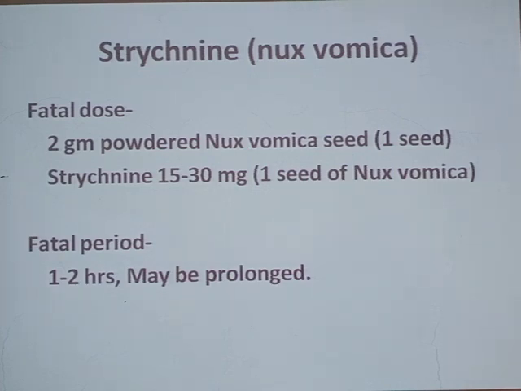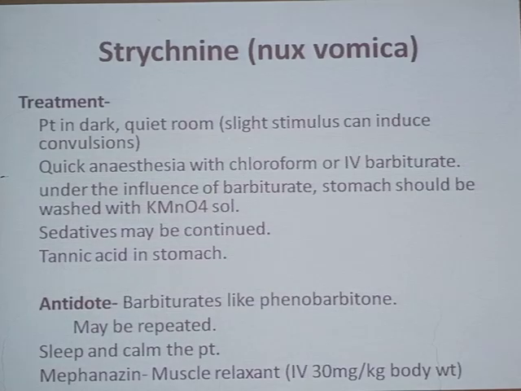It can also be asked as a 2-mark question: what is the fatal dose and fatal period of Nux vomica? It takes around 1 to 2 hours. Fatal period is 1 to 2 hours on average. So after swallowing this 2 grams of Nux vomica powder or the pure tincture of strychnine, the patient will die within 1 to 2 hours on an average, and in some patients it may be prolonged. So the average fatal period is 1 to 2 hours.